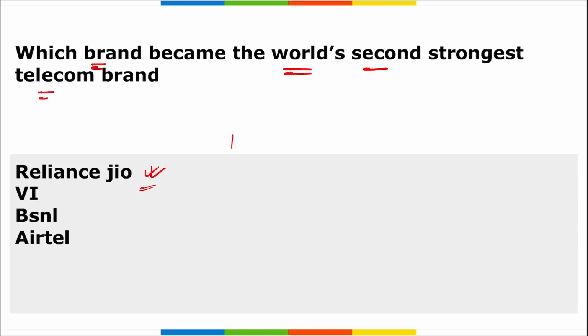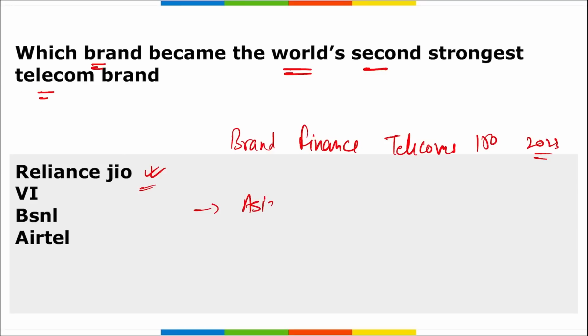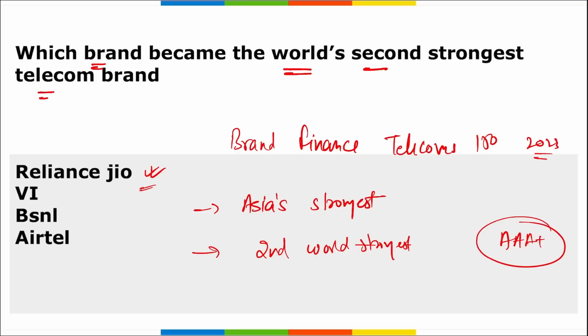All right, as per the Brand Finance Telecom 150 for 2023 report, an annual report of the strongest telecom brands, Reliance Jio, an Indian telecommunication company, is Asia's strongest telecommunication brand and the world's second strongest telecommunication brand. All right, and they have earned an elite AAA+ rating for the same.